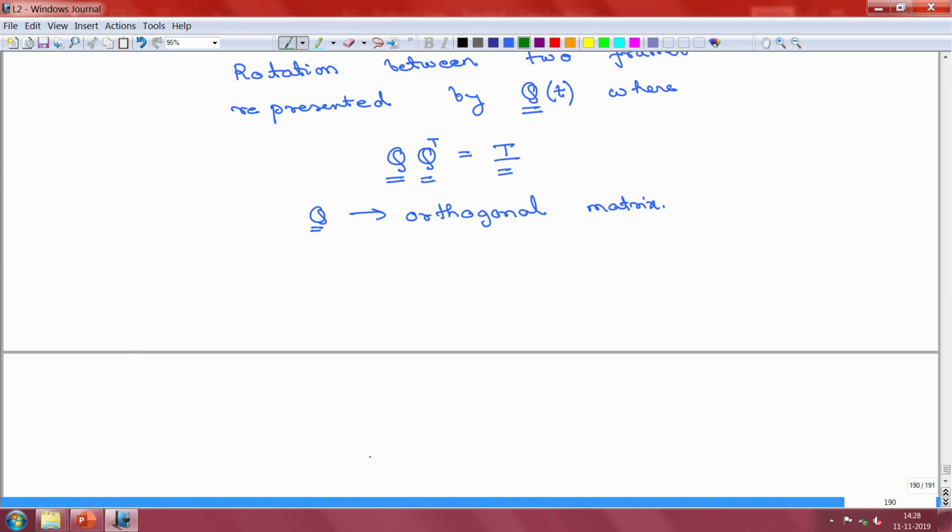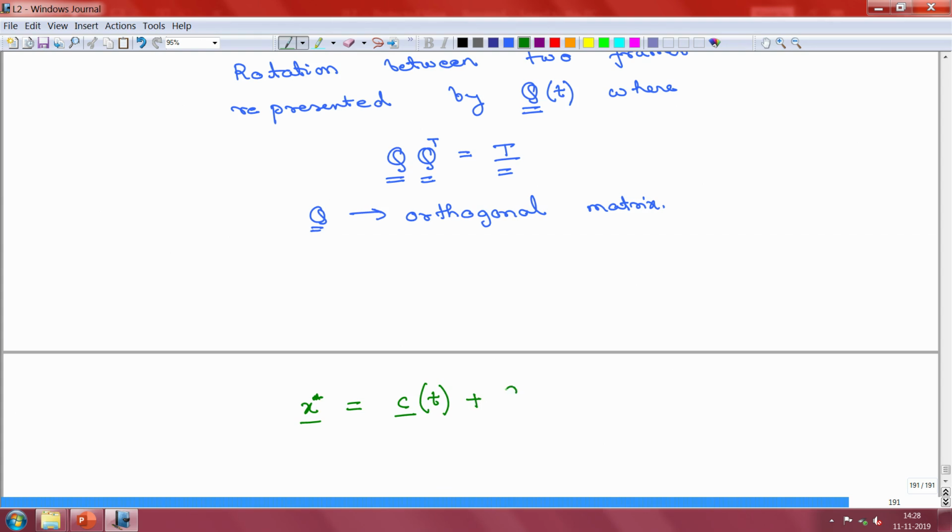Then what is the new position for that same point in the rotated and translated frame? We can write this relationship: x star, the position of the same point in the rotated frame, can be given as some translation, we will call it c, and t just shows that it can be a function of time,